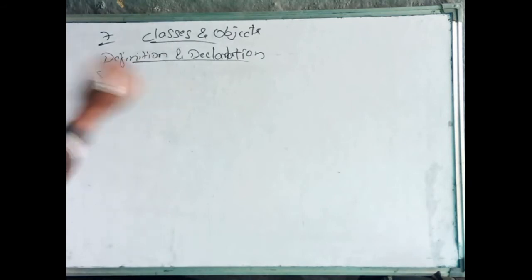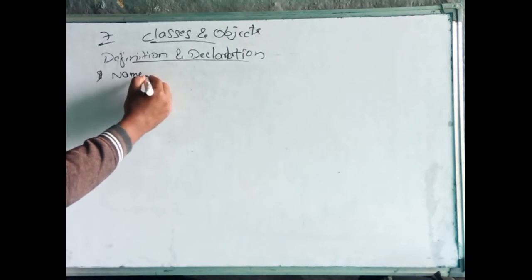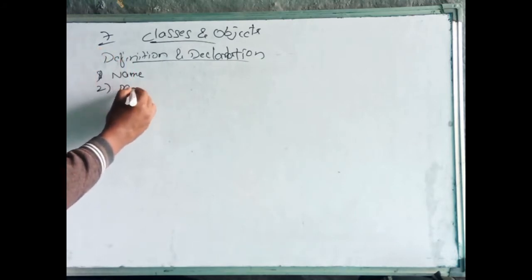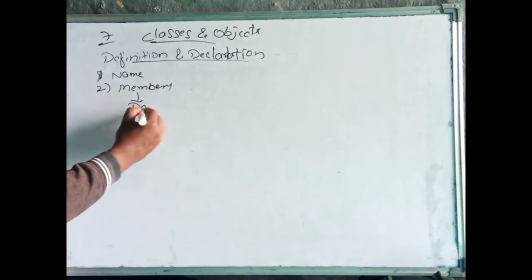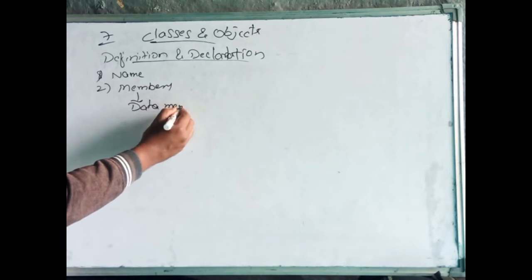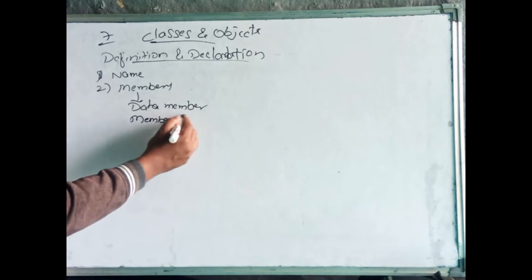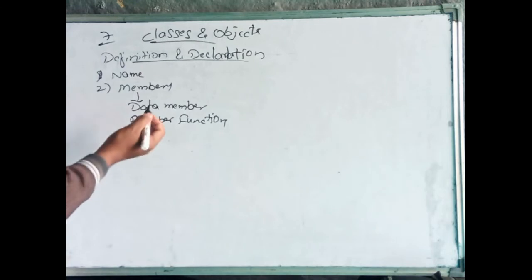Clear? Now the definition and declaration contain, first, the name of the class, also called the user defined name of the class. Next, it contains the members of the class. Within the members, it contains data members, or member data, and member functions.